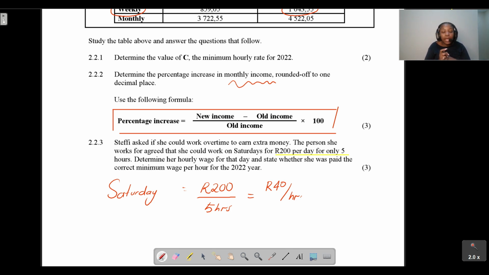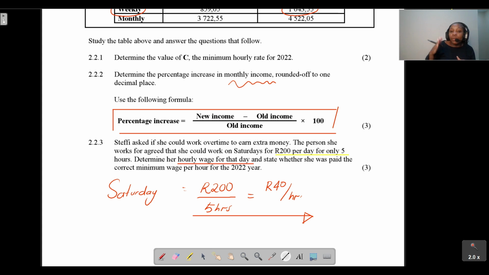All right. So determine her hourly wage for that day and state whether she was paid the correct minimum wage per hour. The first part of this question we've already calculated: the hourly wage for that day is 40 rand per hour. We simply took that 200 and divided by 5 hours, which gave us 40 rand per hour.